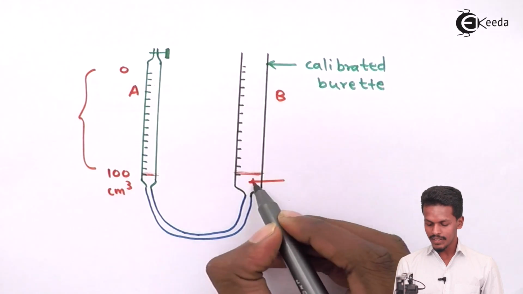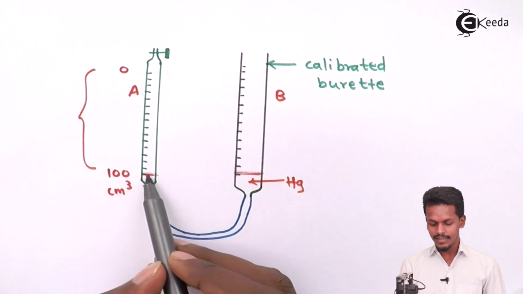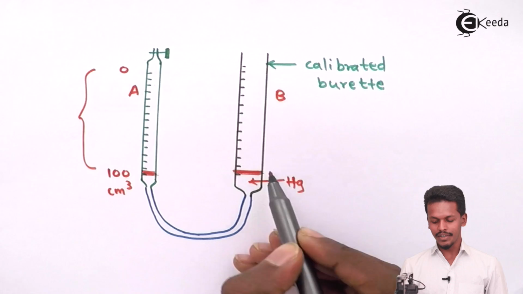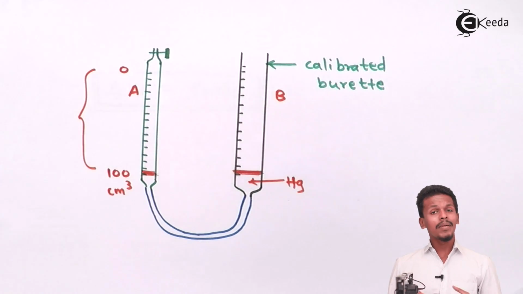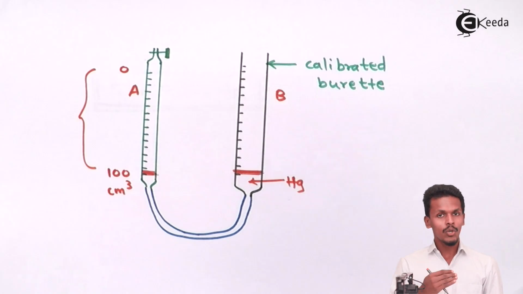The mercury will go up to this much, and both the levels would be the same at normal condition. But the pressure that has been applied on this side is 1 atmosphere. Suppose we are talking about various conditions, that is condition number 1, 2 and 3.